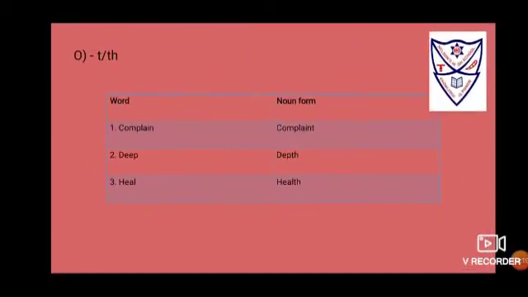How to use the suffix, sometimes T or sometimes TH? If the word is complain, simply put T, that changes to complained. If the verb is deep, change the double E to single E and then add TH. So deep changes to depth. Heal, if the verb is heal, simply put TH behind, so it changes to health.